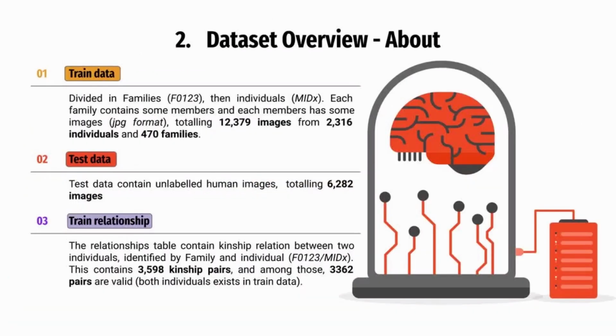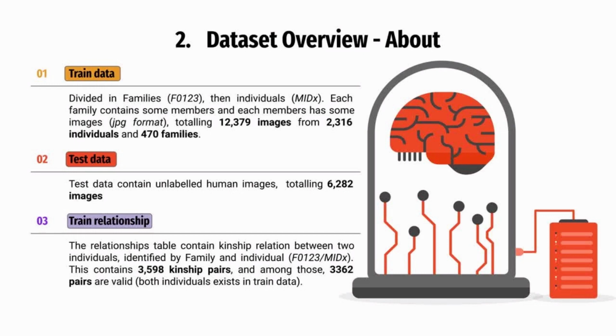First, let's take a look at the provided Families in the Wild dataset. The training dataset is divided into families, then individuals. Each family contains some members, and each member has at least 1 image. This training dataset contains 12,379 images. Next is the test data. This is a set of 6,282 unlabeled images.